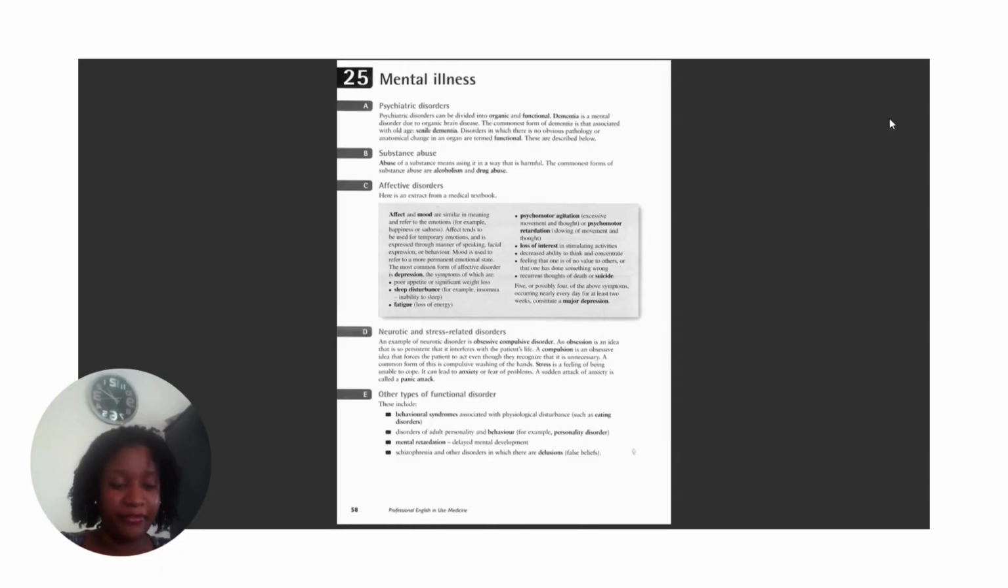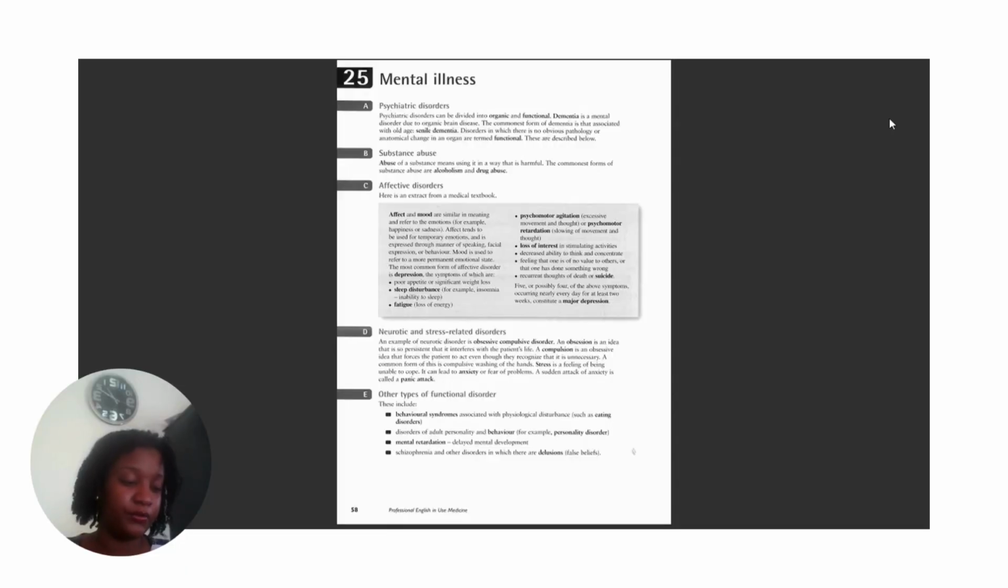Affect and mood are similar in meaning and refer to the emotions, for example, happiness or sadness. Affect tends to be used for temporary emotions and is expressed through manner of speaking, facial expression, or behavior. Mood is used to refer to a more permanent emotional state. The commonest form of affective disorder is depression.